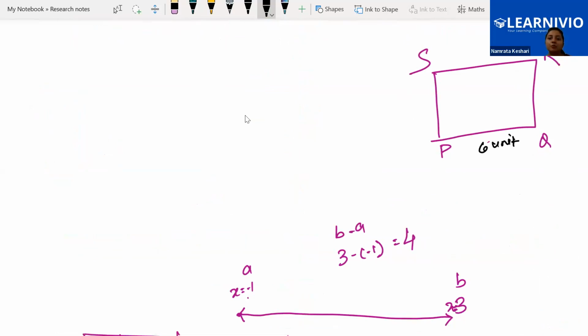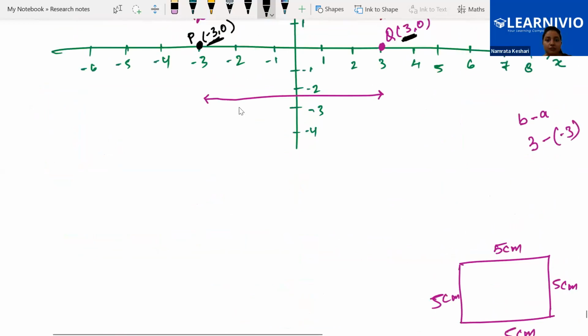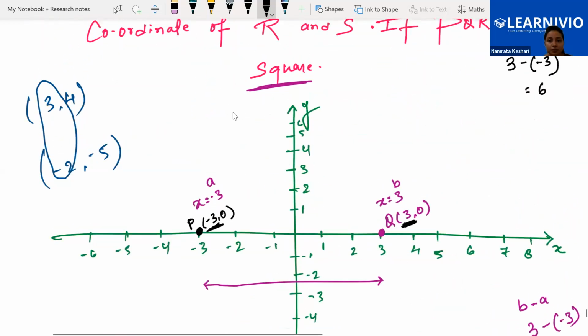Now we have to maintain r and s in such a way that here also it will be 6 unit. Here also it will be 6 unit. Here also it will be 6 unit. So far, is it clear to everyone? Yes, ma'am. Okay, let's see how we will be maintaining 6 unit.